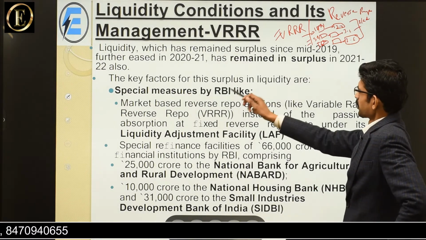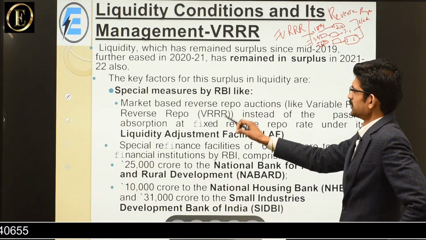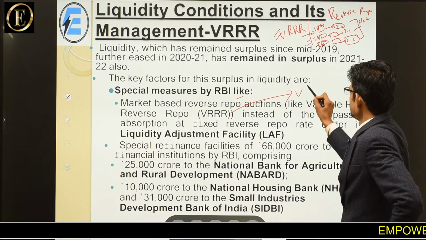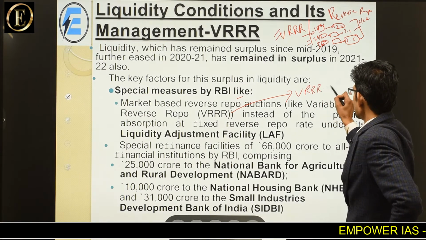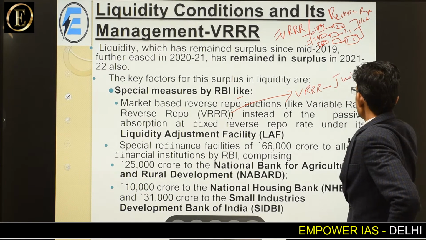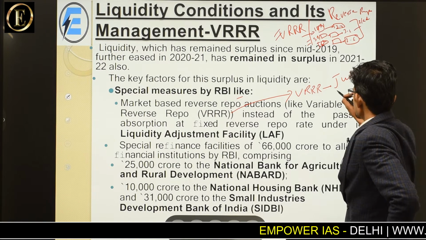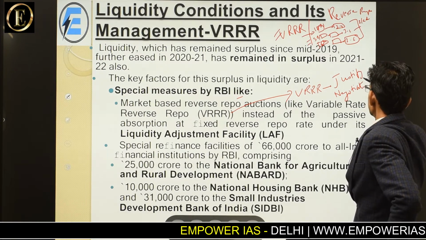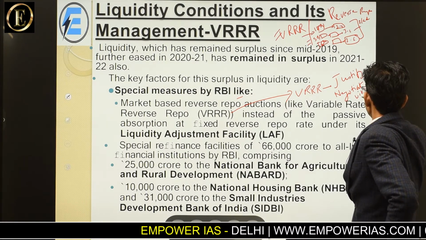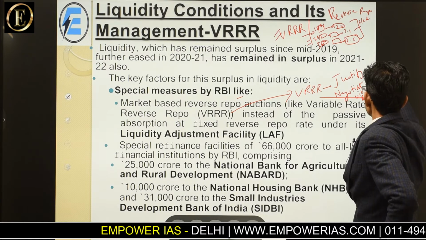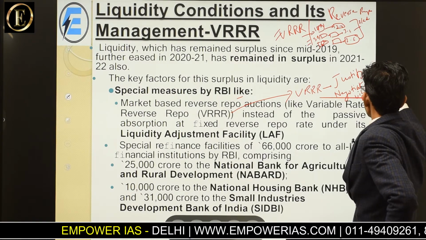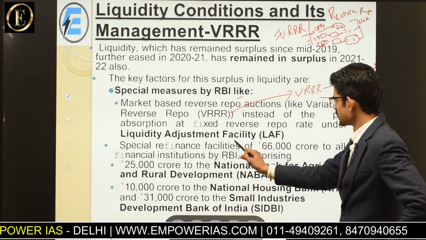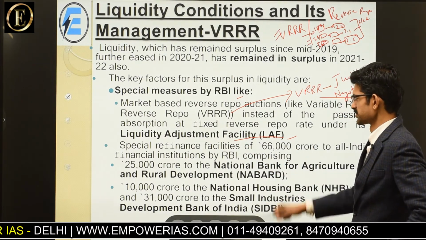Now the key factor of this surplus in liquidity are special measures taken by RBI. So RBI takes VRRR, that is variable reverse repo rate, in order to justify or take a negotiating stance with the banks who want to deposit money back to RBI. Okay. Now, liquidity adjustment facility was quite good due to reverse repo.